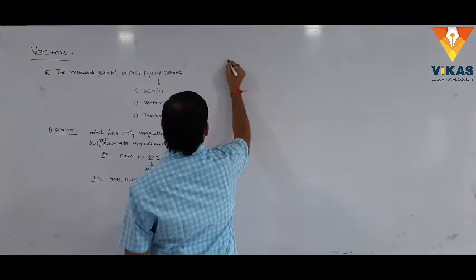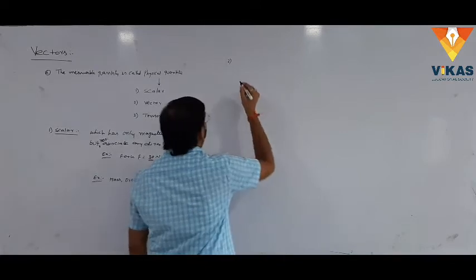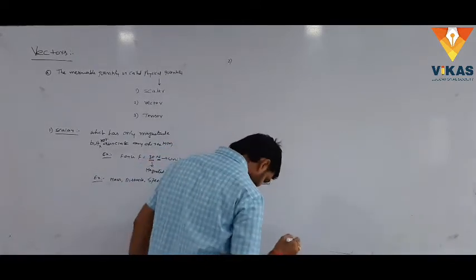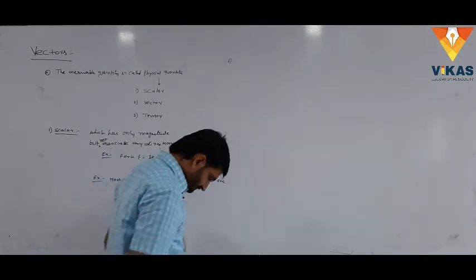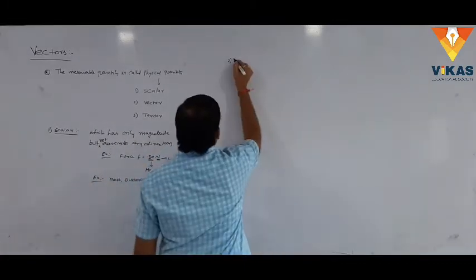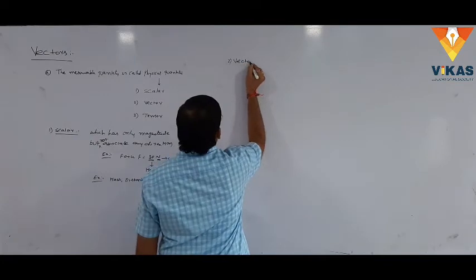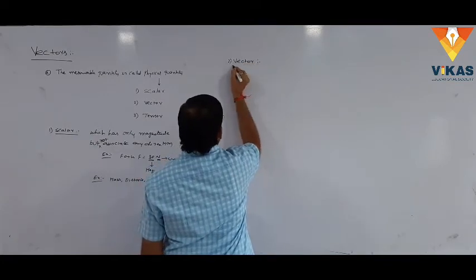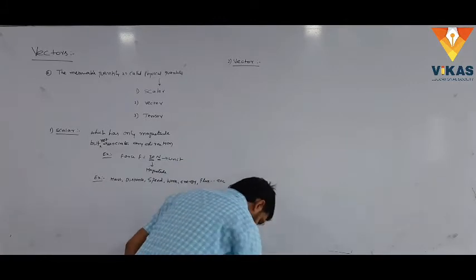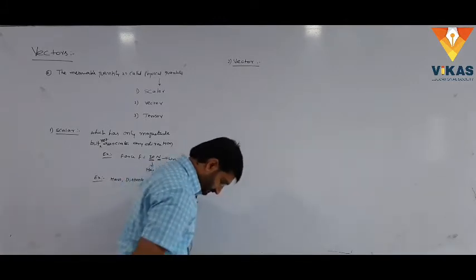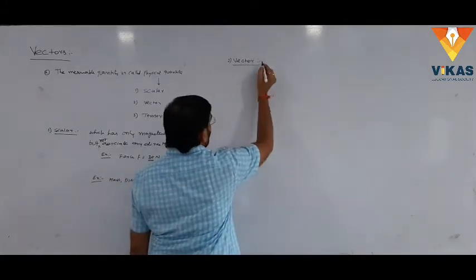The second one is the vector quantity. What is meant by vector quantity?